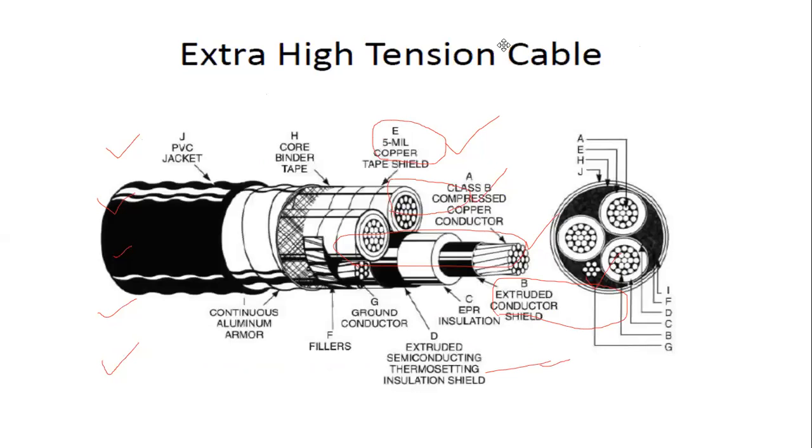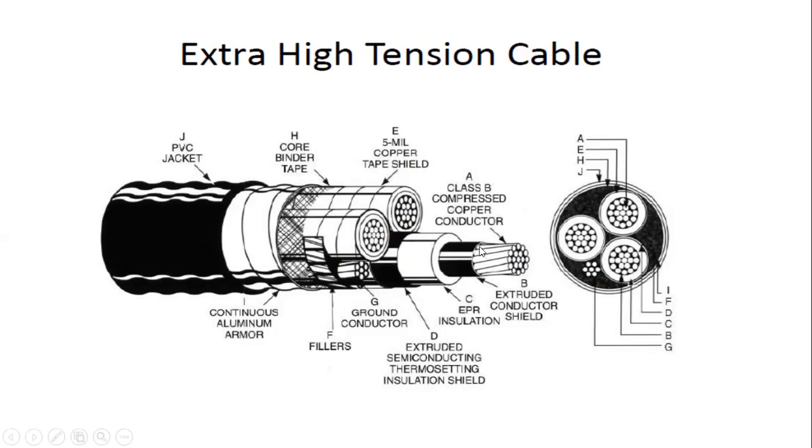Okay, this is the practical view for the extra high tension cables, and this is the cross-sectional view for the extra high tension voltage cables. This is the PVC jacket and core binder tape, and this is the 5 mil copper tape shield, and this is the class B compressed copper conductor.